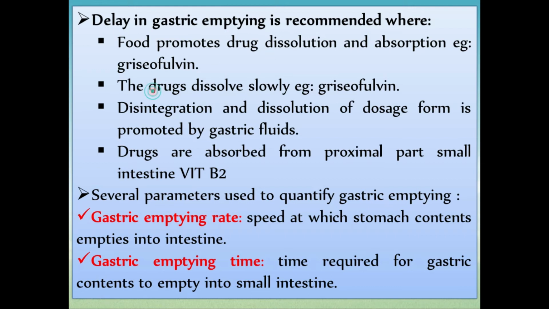In that case the drug dissolves slowly. Example is again griseofulvin. Then disintegration and dissolution of the dosage form is promoted by gastric fluids. In that case we can use this. Then drugs absorbed from the proximal part of the small intestine, means the initial part of your intestine. Example is vitamin B2. In that case also we can delay the gastric emptying.